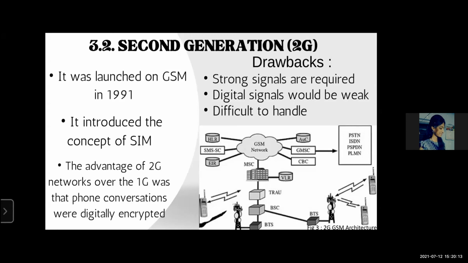The advantage of 2G networks over 1G was that phone conversations were digitally encrypted. GSM, shown in the figure, was one of the main attractive sides of 2G, as it introduced the concept of SIM, which is abbreviated as subscriber identity module cards. It has some drawbacks, that is strong signals are required. Digital signals would be weak and difficult to handle. Because of these disadvantages in 2G, 3G came into existence.